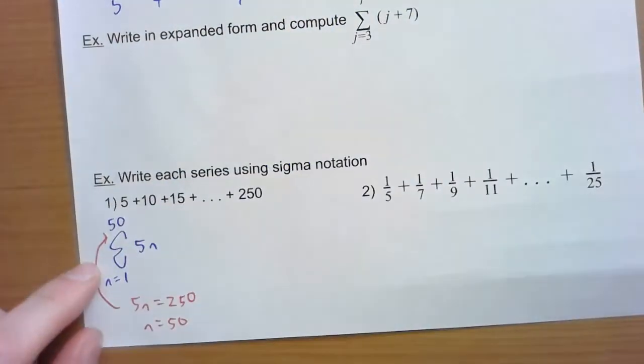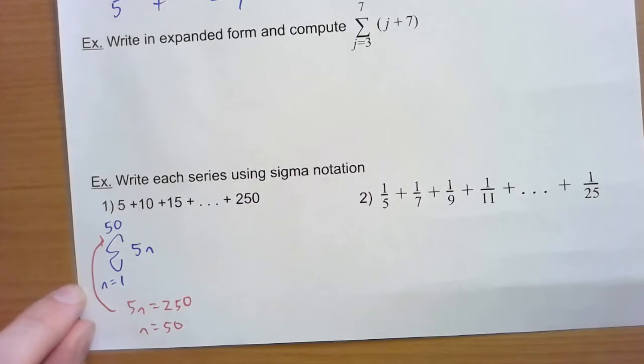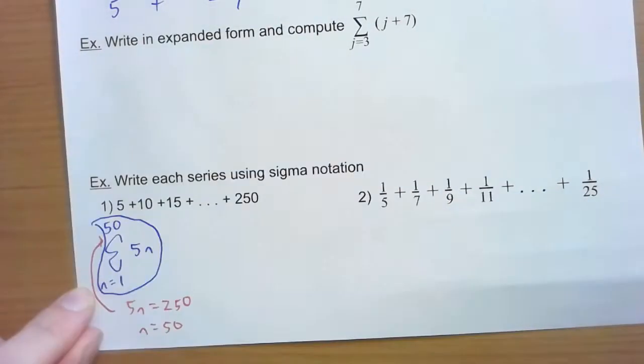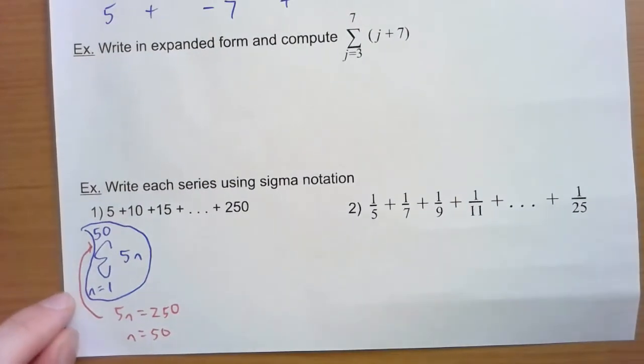So from 1 to 50. All right, and then that's our answer. That's it. That's all we need. Okay.